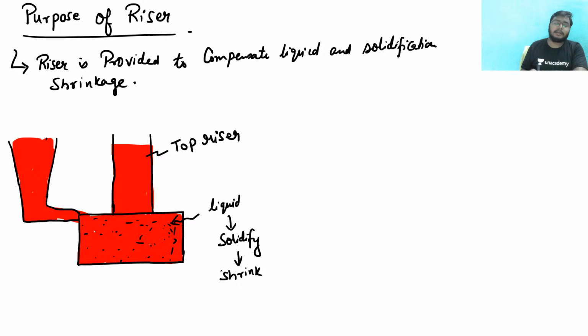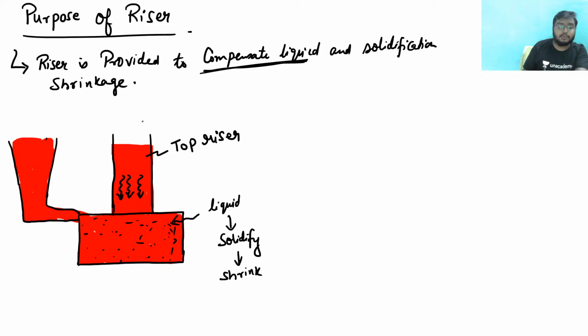And once it shrinks, this riser will provide the molten metal from here to the mold cavity, and hence it will compensate the liquid. So what I have written, riser is provided to compensate the liquid and solidification shrinkage. Clear? I think this point is clear to you.